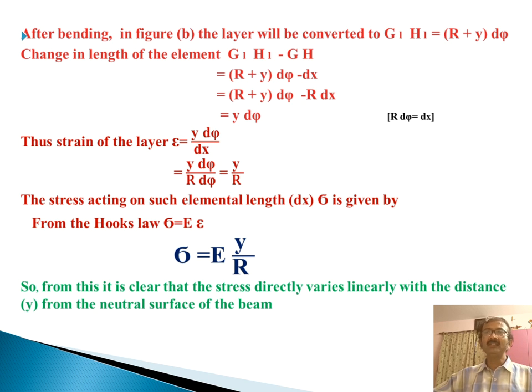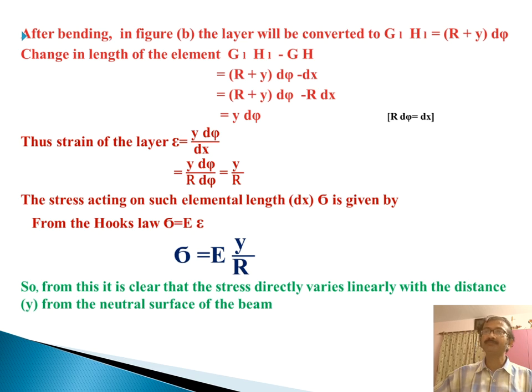The stress acting on such an element dx is given by sigma. From Hooke's law we know that sigma equals E into epsilon. So finally sigma equals E into y by R, where E is the modulus of elasticity, y is the distance from the neutral axis and R is the radius of curvature. From this it is clear that the stress varies directly with the distance from the neutral surface of the beam.